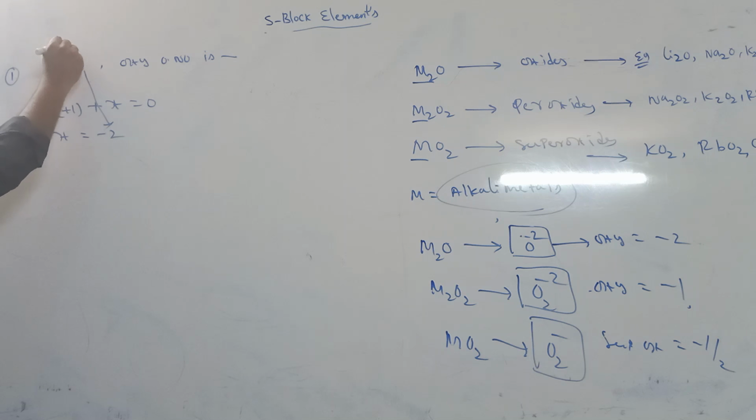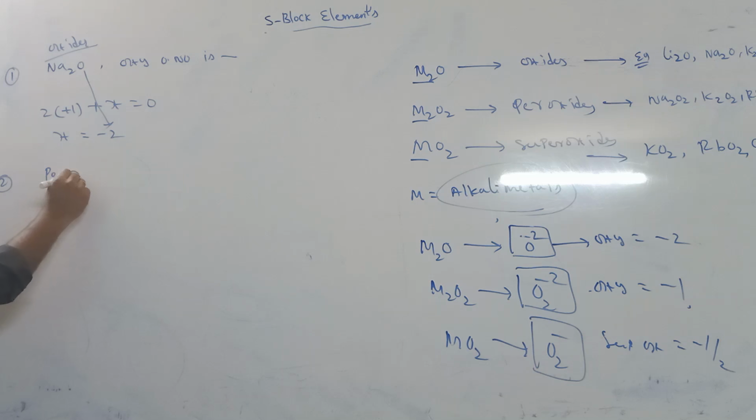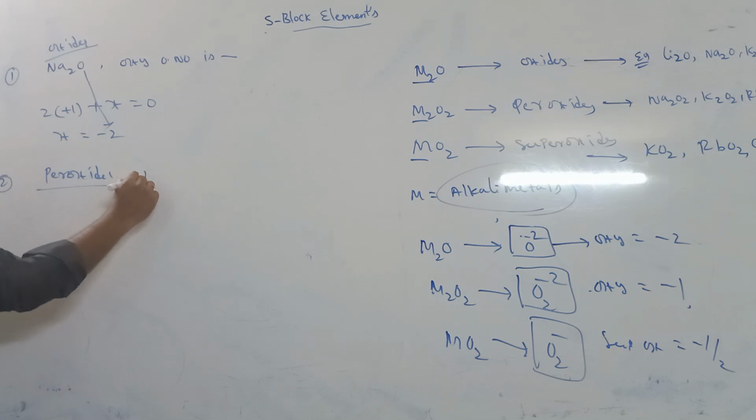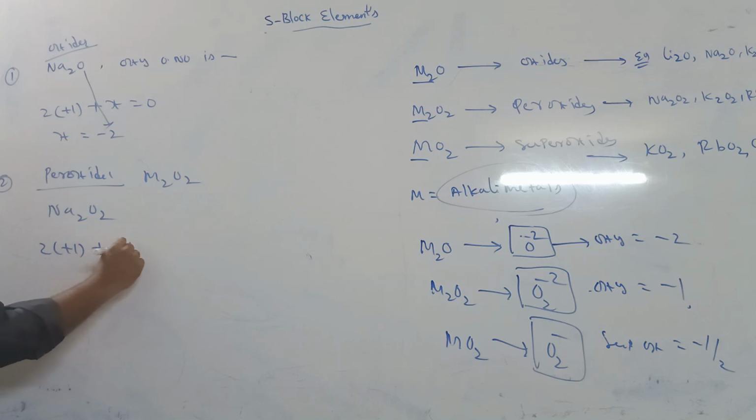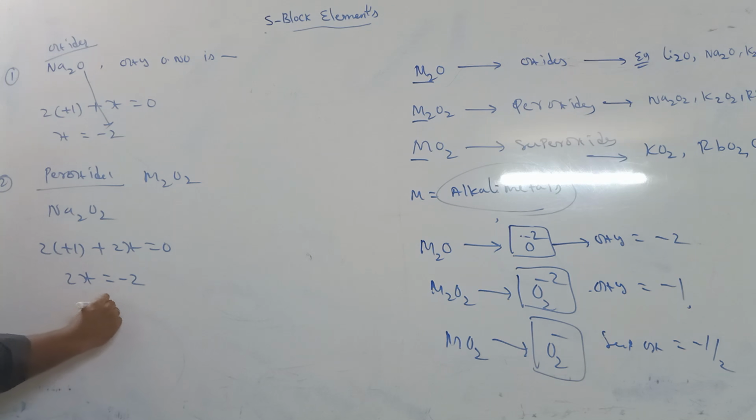This is a simple oxide or monoxide. Next one is peroxides. The general formula is M2O2, example Na2O2. Here 2 into the sodium oxidation number +1, plus 2x is equal to 0, 2x is equal to -2, x is equal to -1.